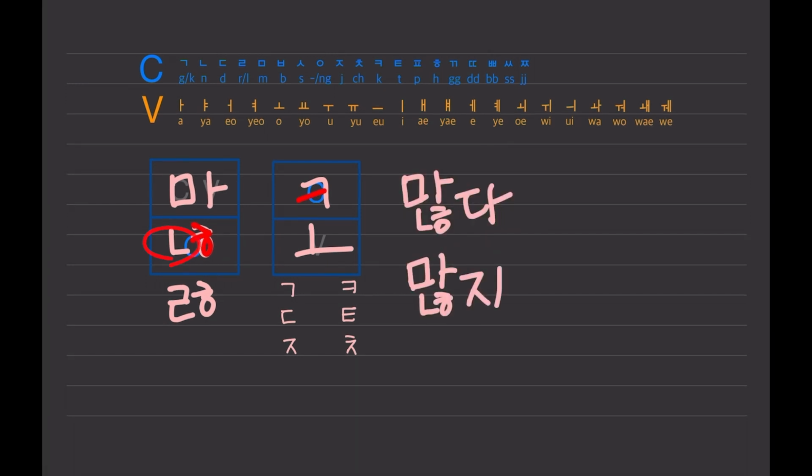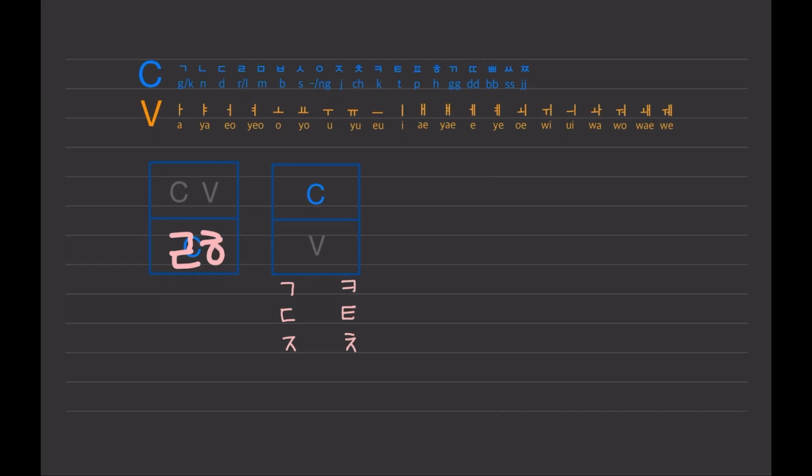What about these two? 히읗 is followed by 드, so 드 becomes 트. So we read it as 많다. It is followed by z. So z becomes ch. So we read it as 많지. Let's see how to read this double consonant. I'm gonna make letters like this. There is a ㄹ at the bottom, so the following consonant g sound becomes k. And we read the remaining bottom, so we read it as 앓고.